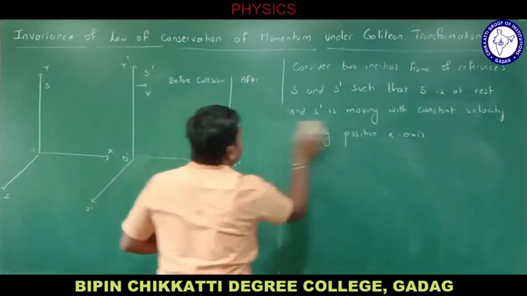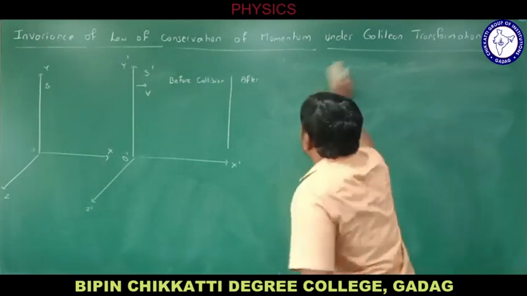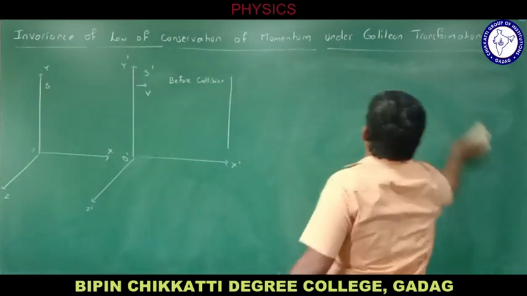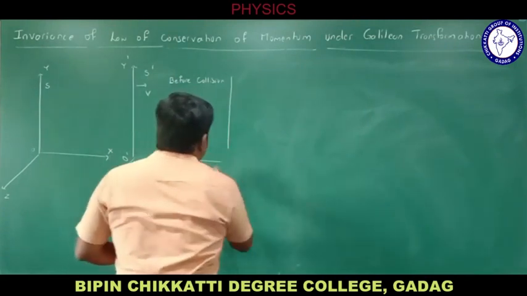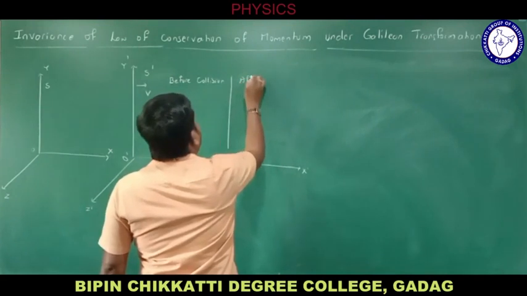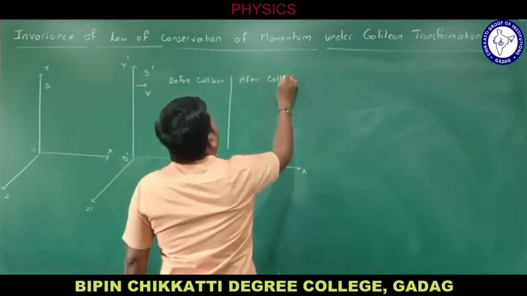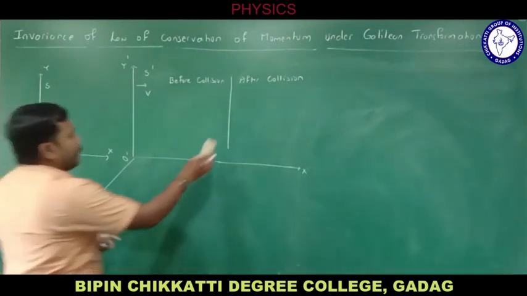This is a frame x dash. Let me consider before collision and after collision.